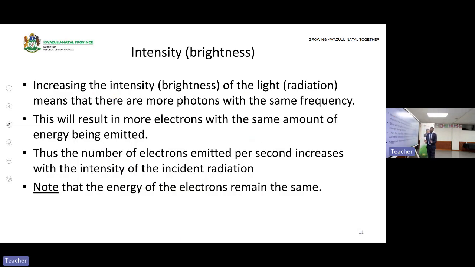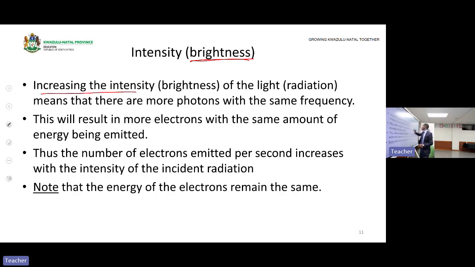Okay. Now, we are going to look at the factors that will affect the emission of the electrons, which will be the intensity as well as the frequency. Basically, the intensity is the brightness of the light. We will see how, if you increase the brightness of the light, that will affect what? The ejected electrons or the emitted electrons. If we are increasing the intensity, we are increasing the brightness. What impact will be caused by increasing the brightness?